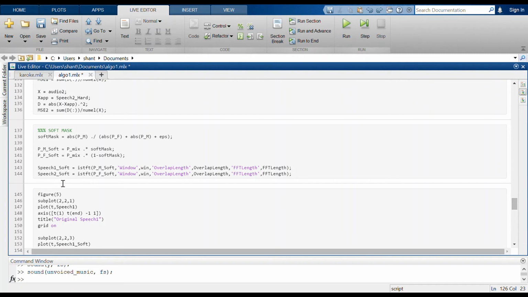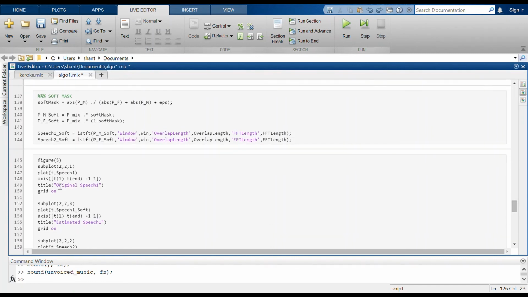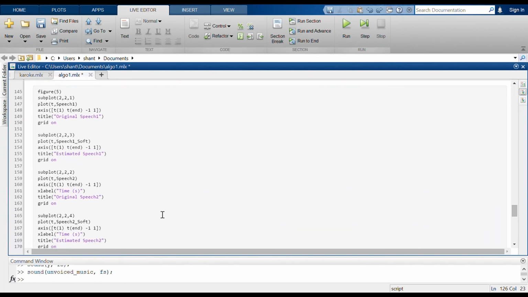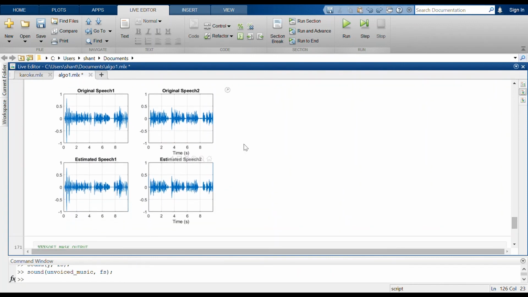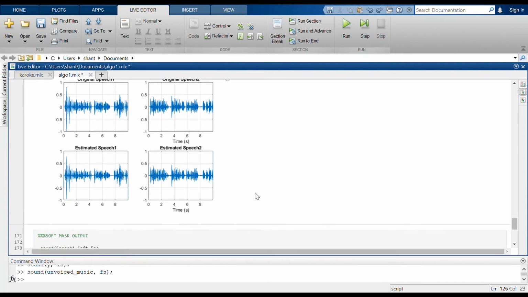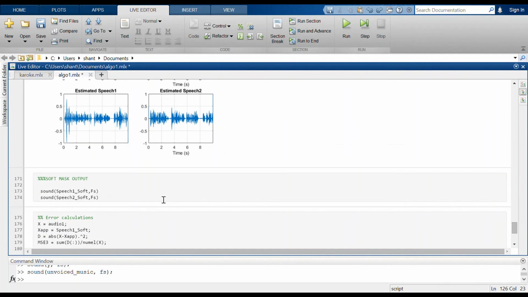So here I am taking inverse Fourier transform of both the speeches, speech 1 and speech 2, using the soft mask. And now I am going to plot both of these audios along with the extracted audios. So here you can see the original speech 1 and original speech 2, and these are the estimated speeches from the soft mask from our second method. And now we can hear both of these audios. So first I'm going to play the first audio we have obtained.